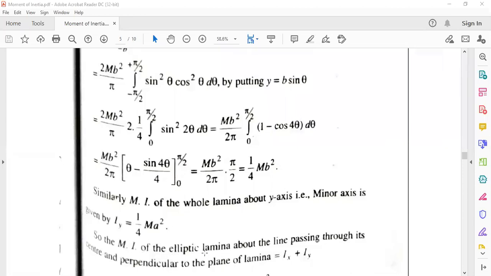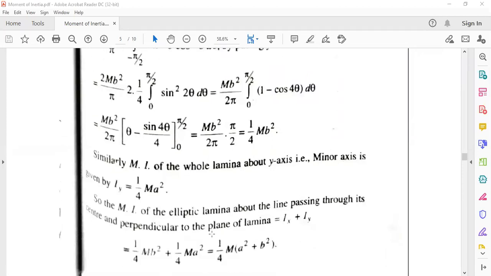So the moment of inertia of the elliptic lamina about the line passing through its center and perpendicular to the plane of lamina is Ix plus Iy, that is 1 by 4 m b square plus 1 by 4 m a square. Then we are taking common 1 by 4 m, then it is a square plus b square. So this is the required solution.